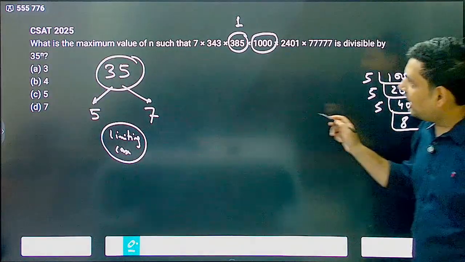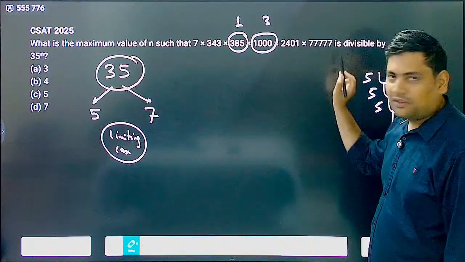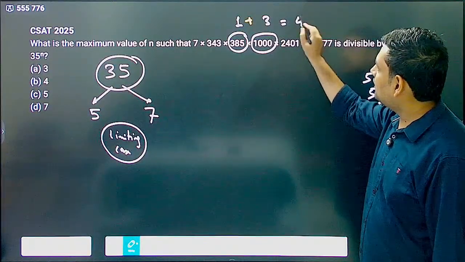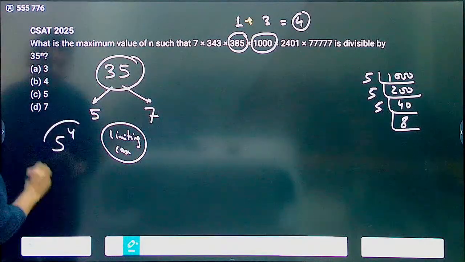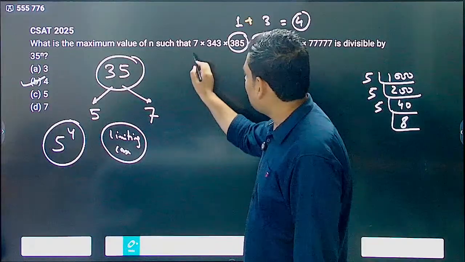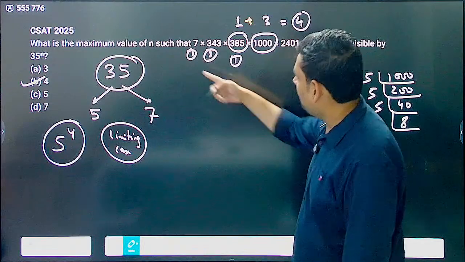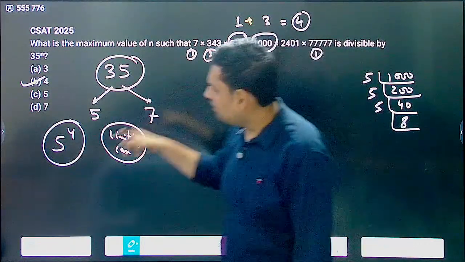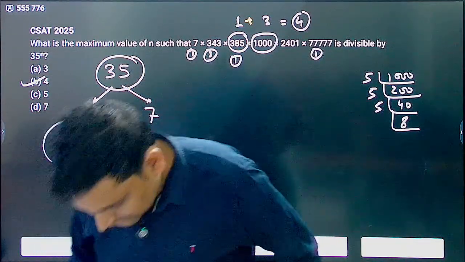So what I got? I got 5 power 3 here. Then 2401, no. 4 times 7, no. So how many did I get? 1 plus 3, that is 4, is the limiting power, or 5 power 4 is what I'll get. Now check for 7: this is 7 power 1, this is 7 power 3, this is also 7 power 1, this is also 7 power 1. Already you have crossed 5, 6. Correct? So that means this is not the limiting case. So 4 is equal to the answer. Yes, Dheeraj. Correct.